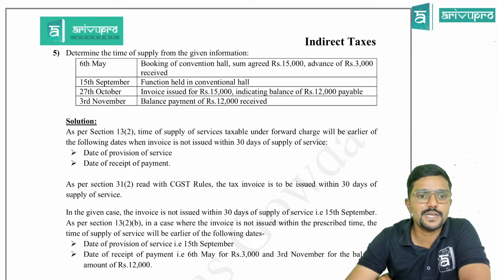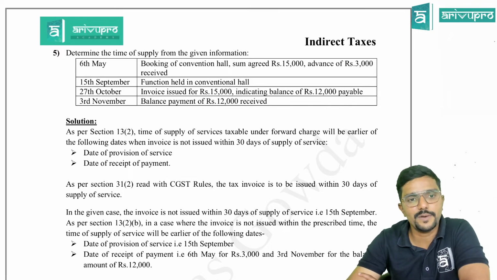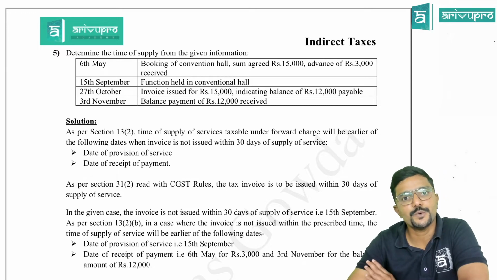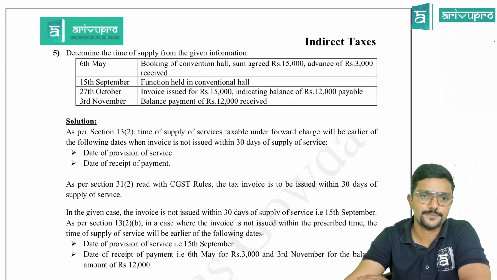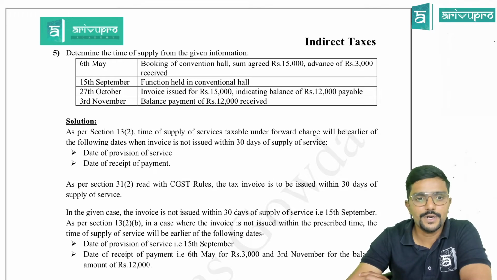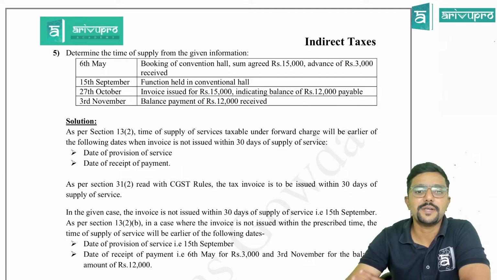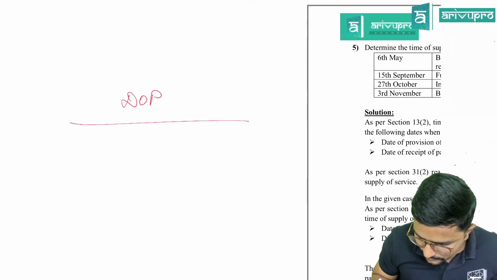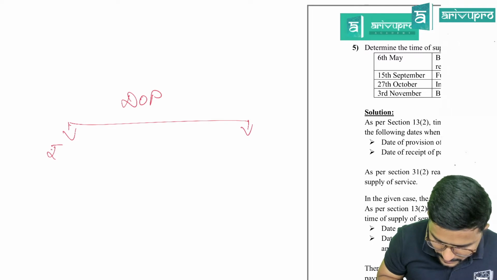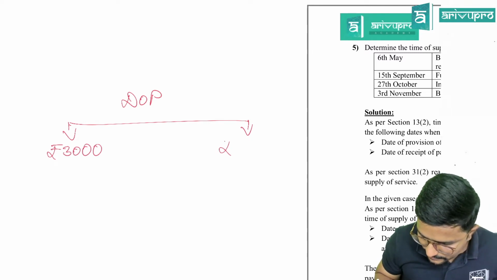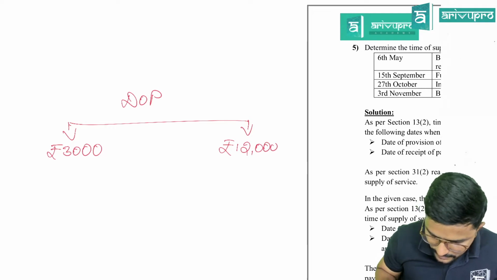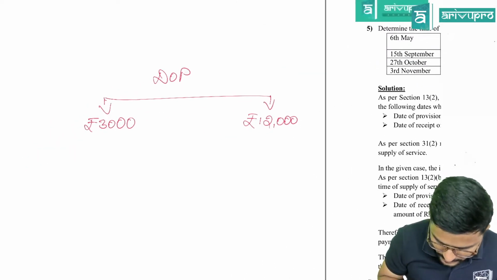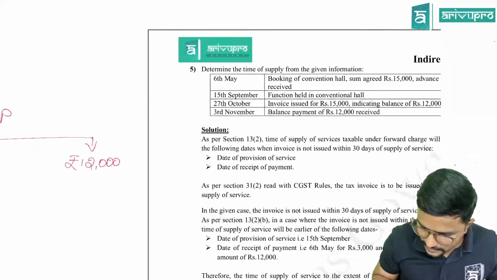So is invoice issued within 30 days? No, sir. Invoice is not issued within 30 days because service was completed on 15th September. Invoice is issued 27th October after 30 days. Okay. Next, 3rd November, balance payment of 12,000 is received. So here there are two dates of payment. For 3,000, it is 6th May. For remaining 12,000, it is 3rd November.